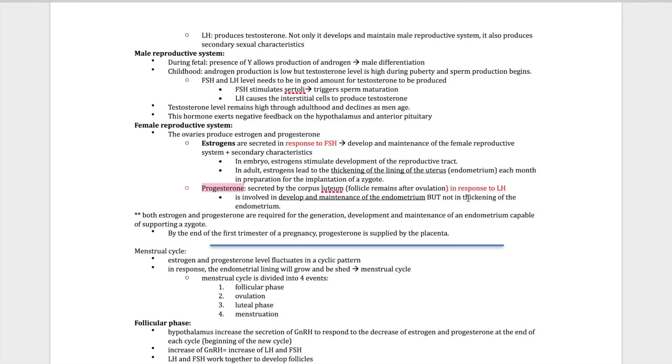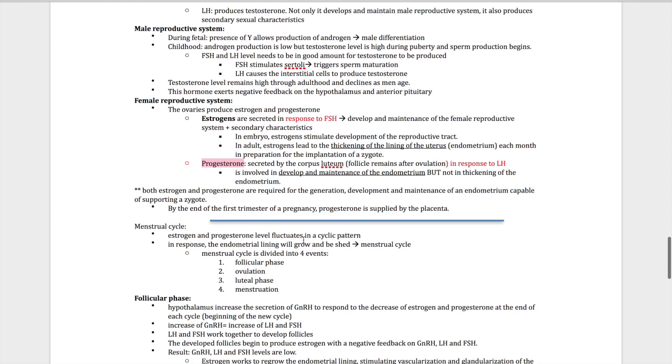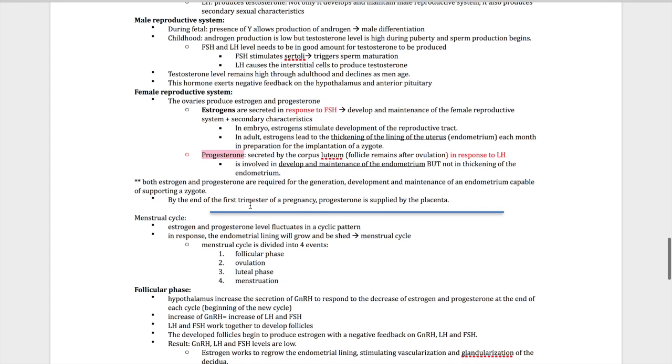Progesterone is not involved in thickening of the endometrium, but it is important in maintaining what is produced by estrogen. It is important to maintain the thickening of the endometrium. By the end of the first trimester, progesterone is supplied by the placenta. I think we should talk about it later.